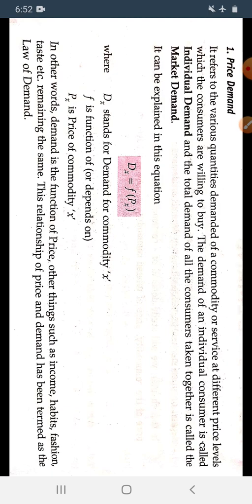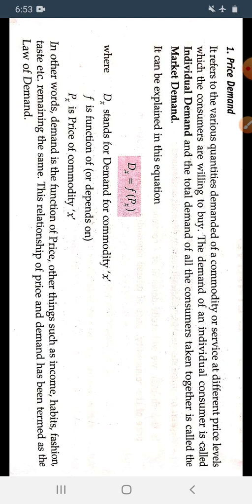Other things such as income, habits, fashion, taste, etc. remain the same. It means that when we show the relation between price and demand, all other factors are taken as constant, so that there will be no changes in the income of the consumer or the habits and fashions of the consumer. We study the relation between only two things, that is demand and price.